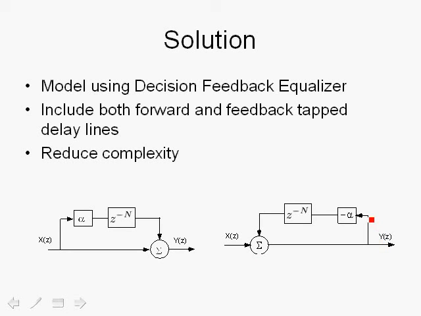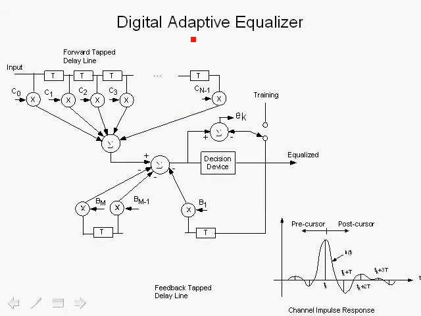This is what we'll be using, and this is what's behind the concept of a decision feedback equalizer, because we have a feedback through a tap delay line back into the input, and this is what we use to cancel out the effects of the post-cursor. If we use such a structure, then we only need one tap and an attenuation versus a 70 tap FIR filter in order to eliminate the effects of that multipath.